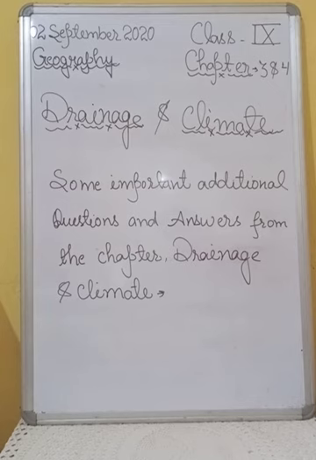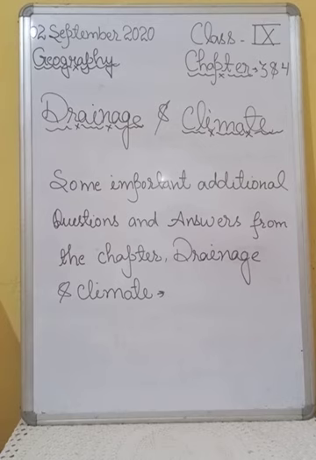Answer number 23 is, the subtropical westerly jet streams are located approximately over 27 degrees to 30 degrees north latitude. All right.